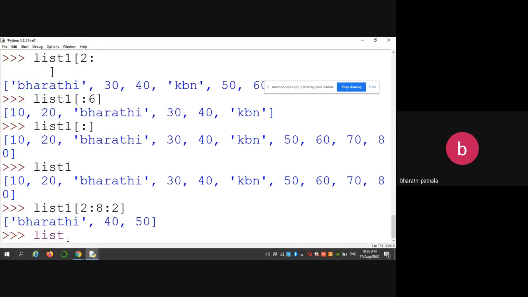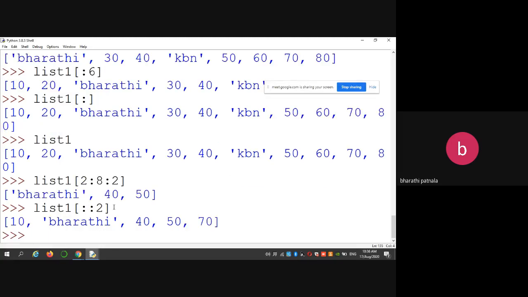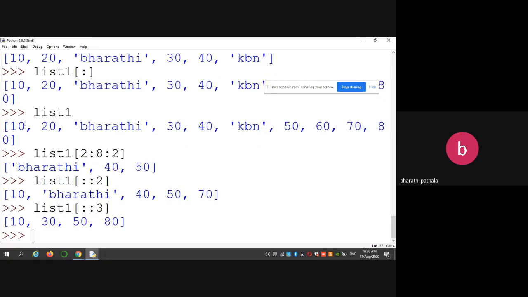For example, I gave list 1 of colon colon 2. So starts from 0, 2, 4, 6, 8. Okay. Similarly, list 1 of colon colon 3 అన్నాను అనుకోండి. 0, 3, 6, 9. So no start, no end, but each time the increment value is 2.